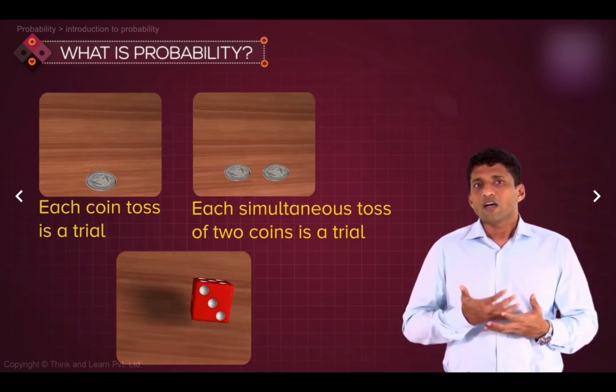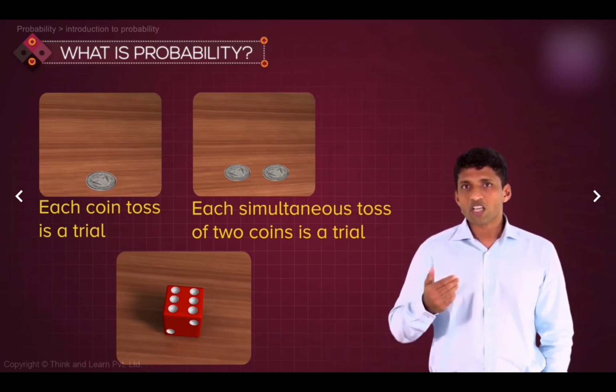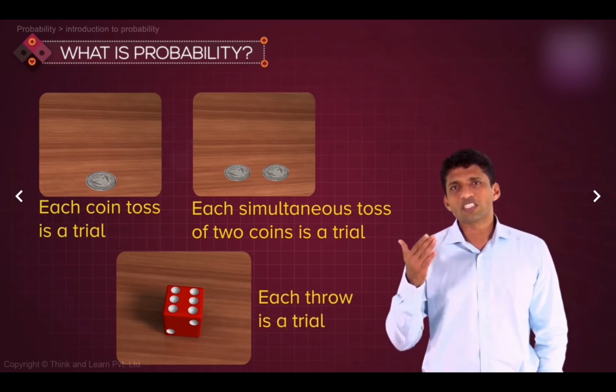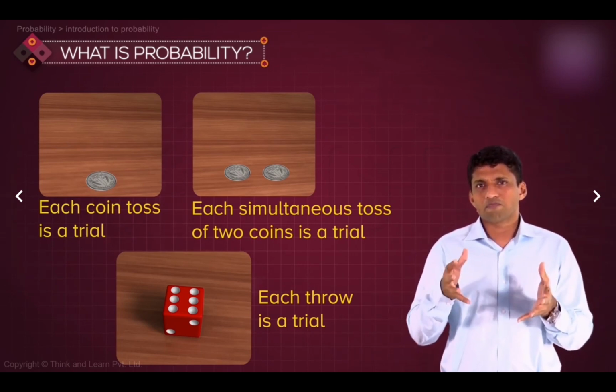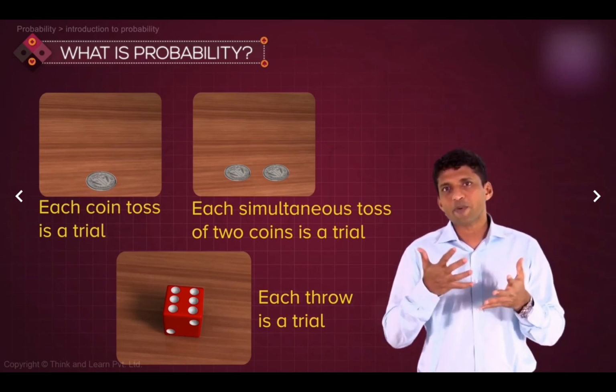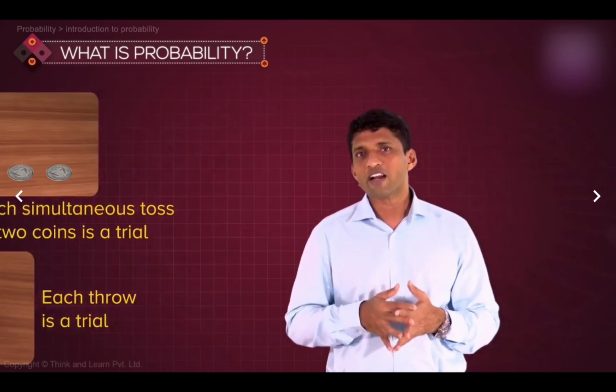Or like that, if a cubical die is thrown 5 times, each throw is a trial. So trial is nothing but when you perform an experiment, it's called a trial. So these are like 2 words which are closely related. Experiment is where you get a clearly defined outcome. When you perform an experiment, it's called a trial. Now these terms are important because you'll keep on hearing about this in this particular section. They are very simple terms. The chapter as such is easy to understand, something which you can finish off within an hour, because these are things which you will easily relate to, things which happen around us.